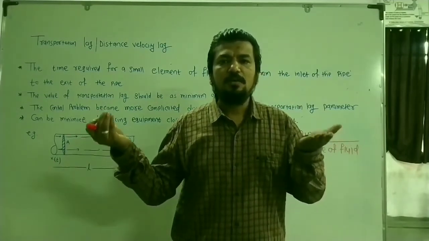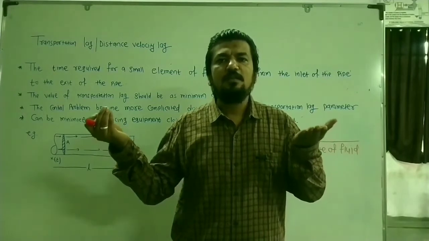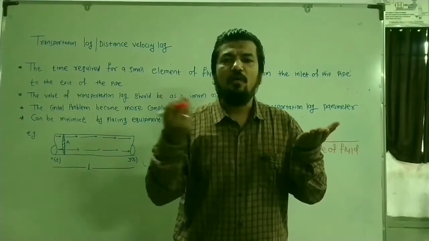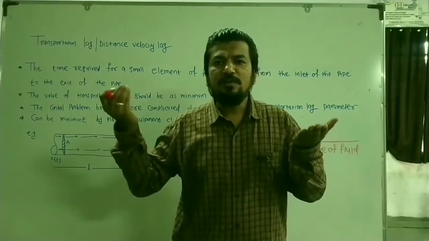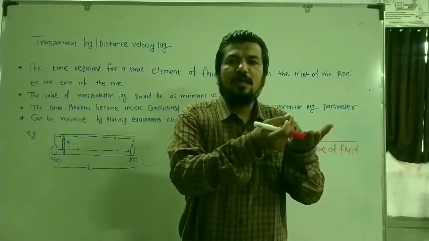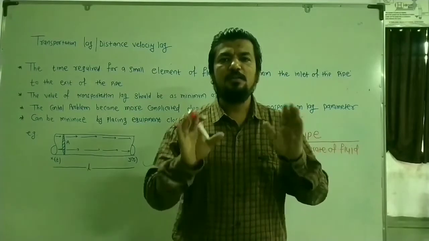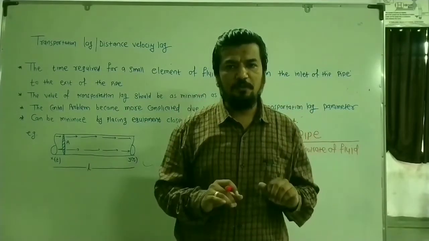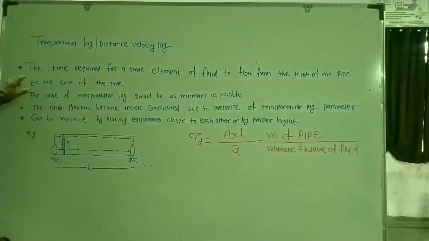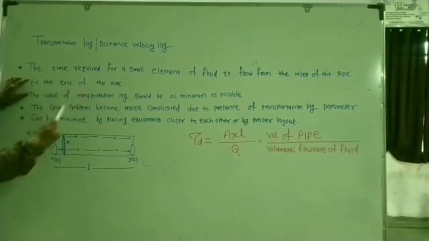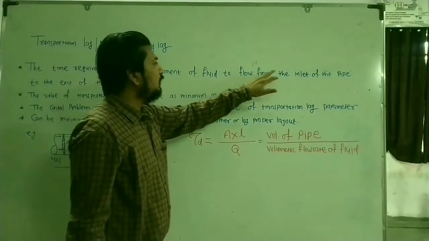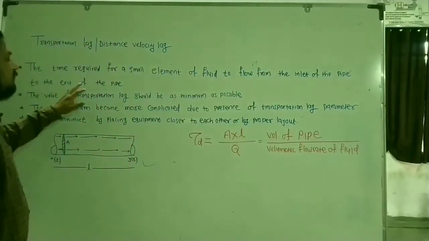And why does this occur? This is due to the factor called the transportation lag. It occurs because it takes time for the fluid to flow from the inlet to the outlet before the change in temperature can be noticed. This is a simple example, but in terms of the definition, it is the time required for a small element of the fluid to flow from the inlet of the pipe to the exit of the pipe.